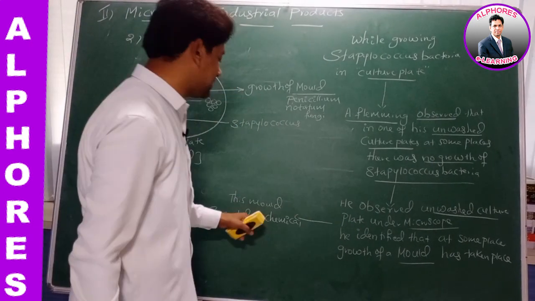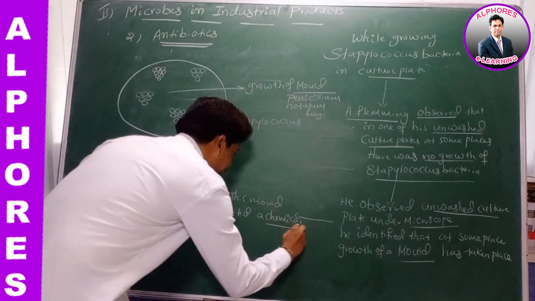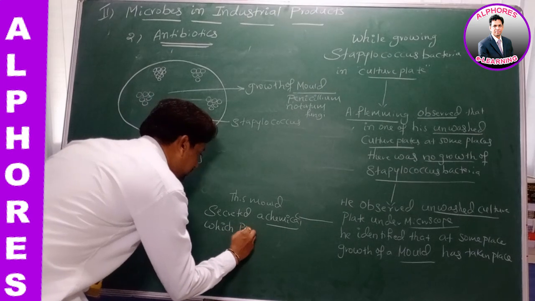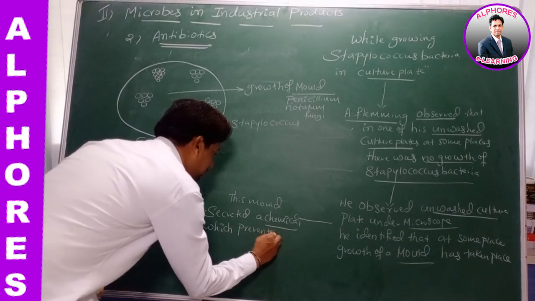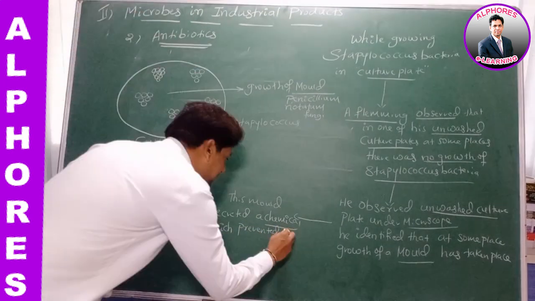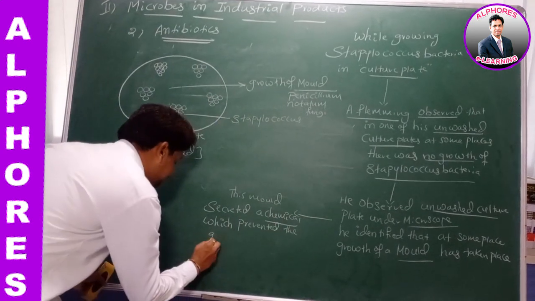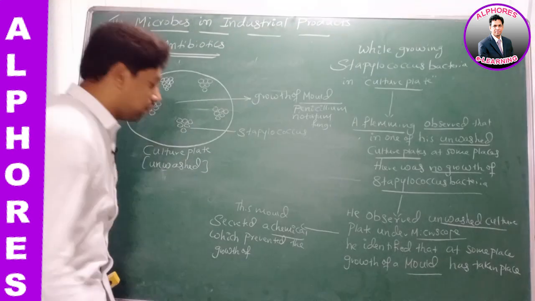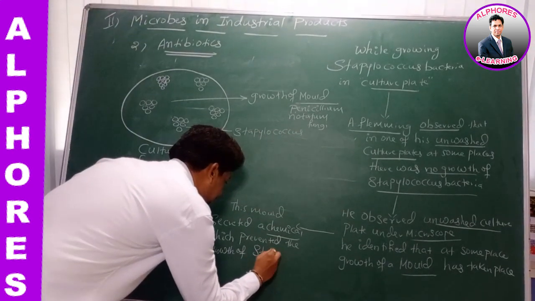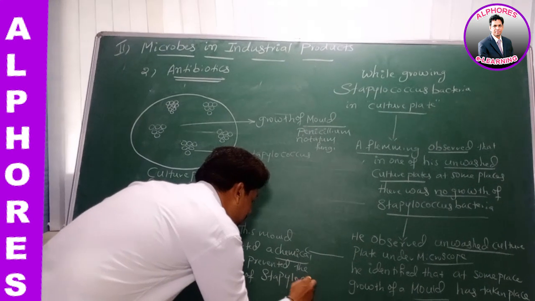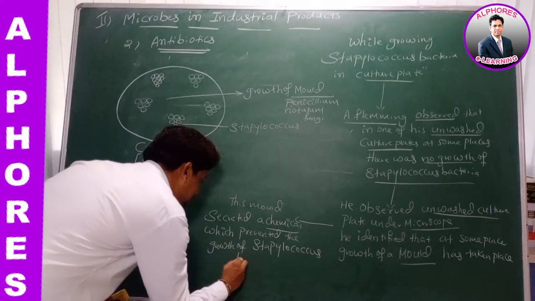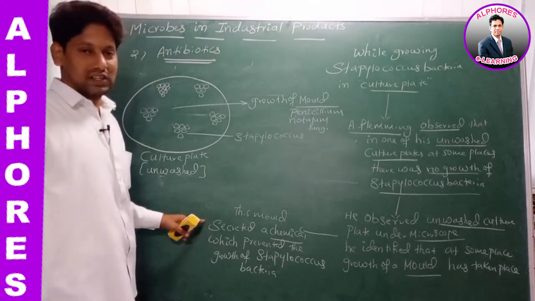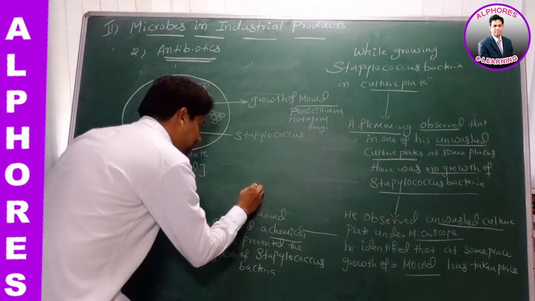This mold has secreted a chemical which prevented or inhibited the growth of Staphylococcus bacteria. Which has prevented the growth of what? Staphylococcus bacteria.